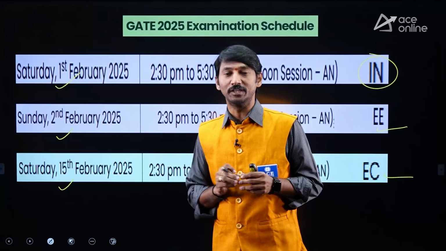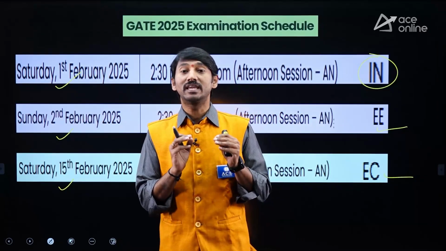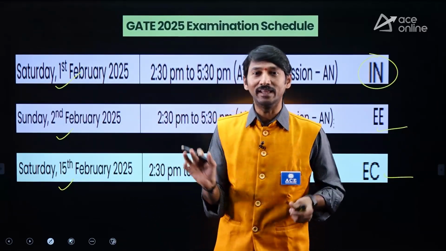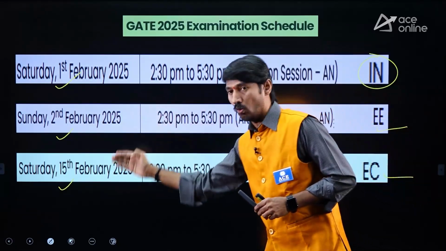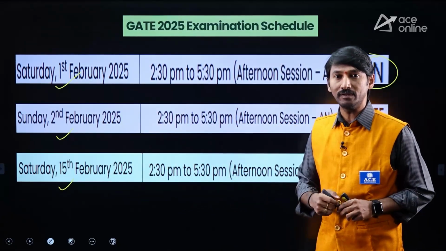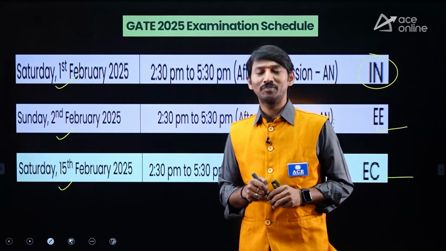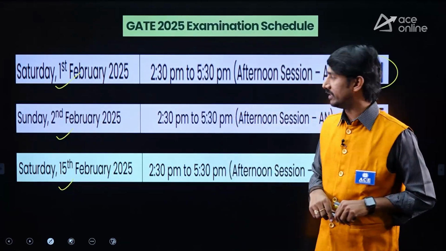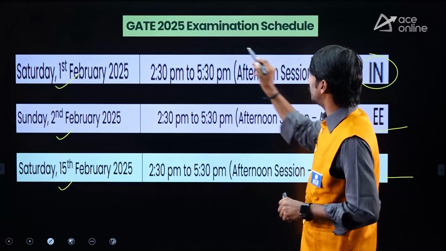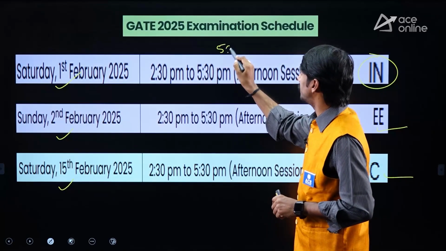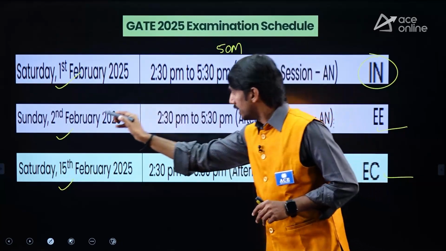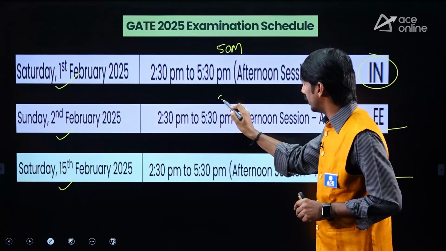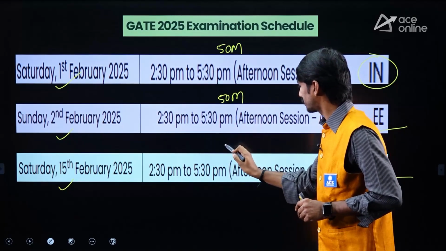But my suggestion is, don't try to skip the IN paper at any cost, because if you write the IN paper along with your own major paper, so many advantages are there. One small point: suppose in the IN paper you get 50 marks, and in your own paper you also get approximately 50 marks.